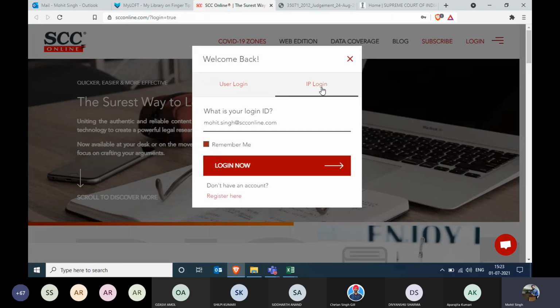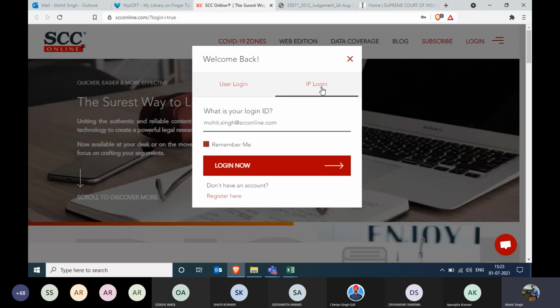We've been told that the students of Amity University are using the Nimbus software, through which they are able to remotely access SCC services. If you have any confusion regarding the Nimbus services, then I request you to please connect with your faculty members or with the library department for that.